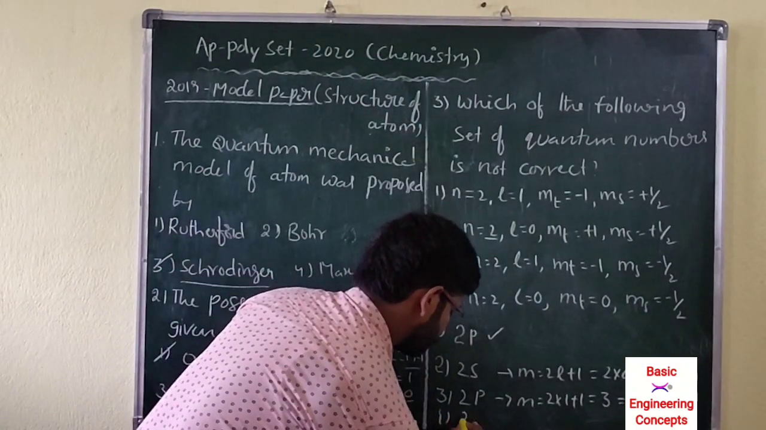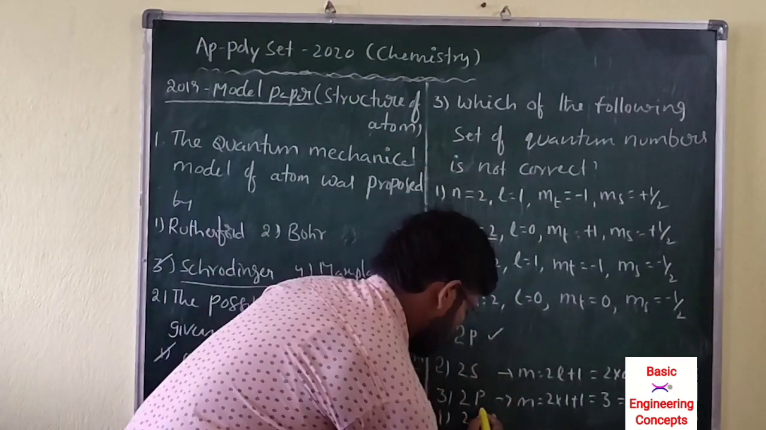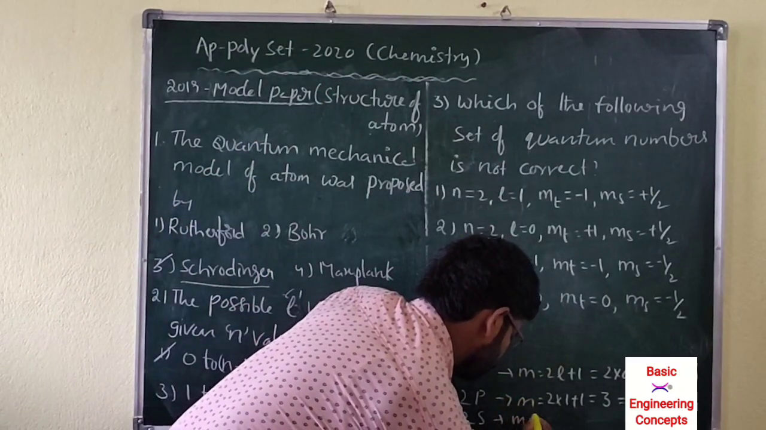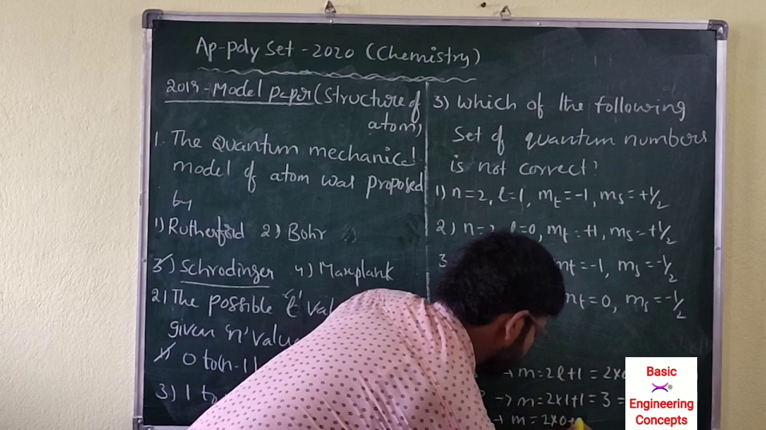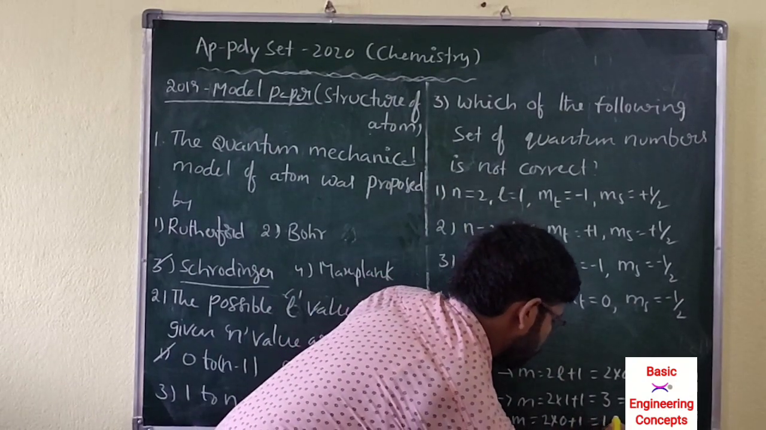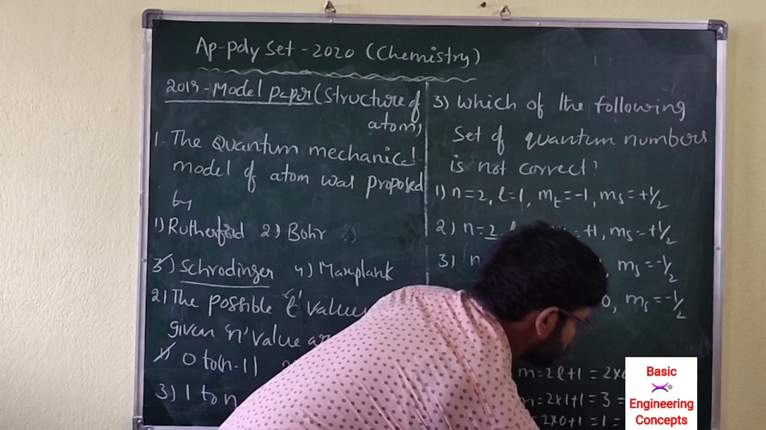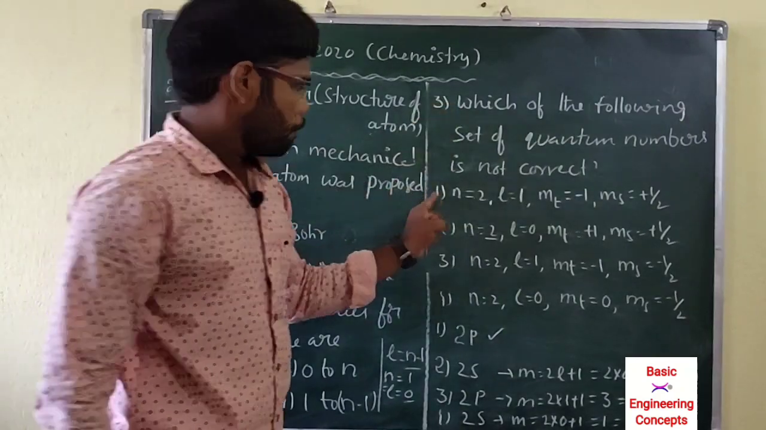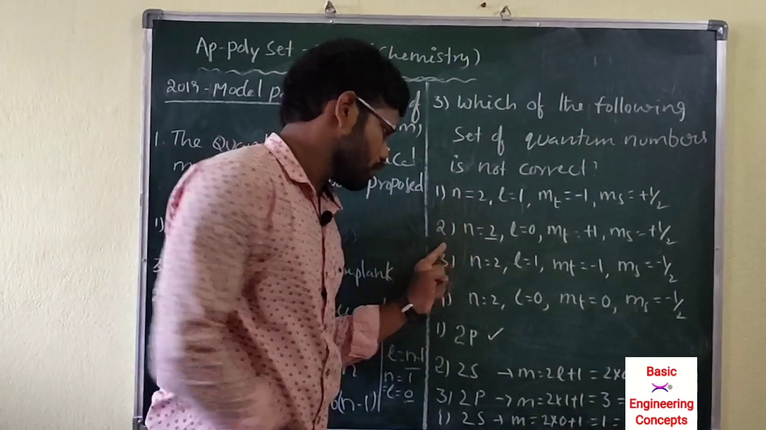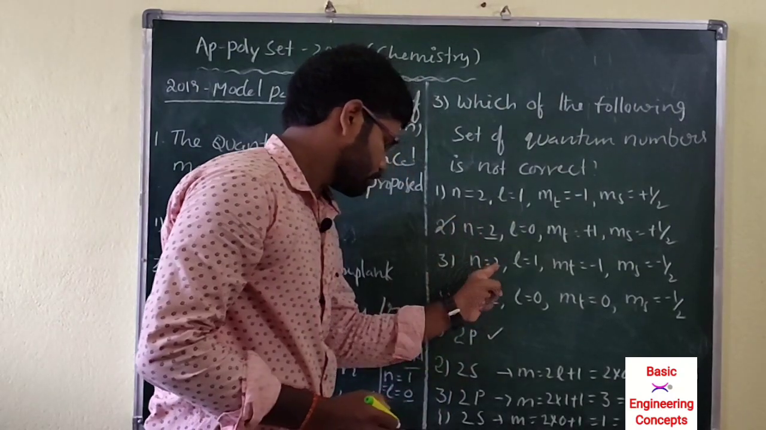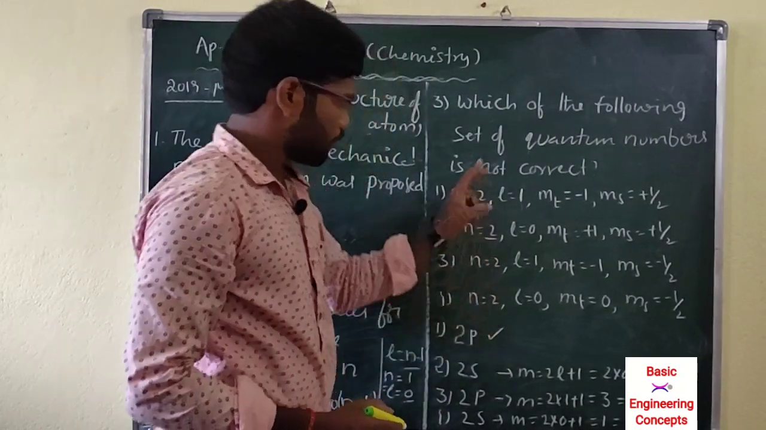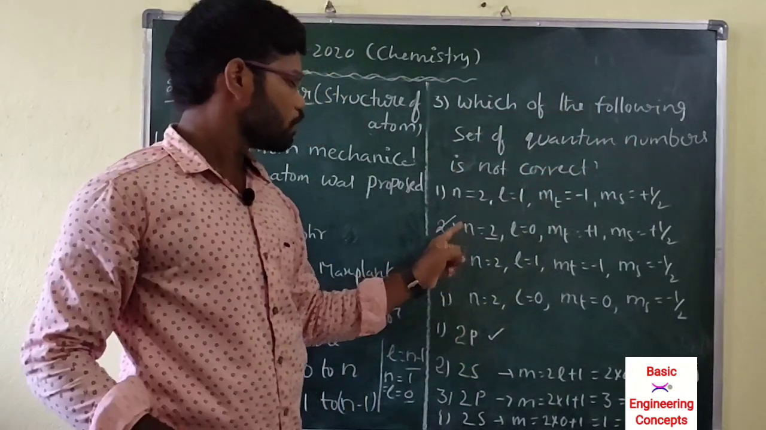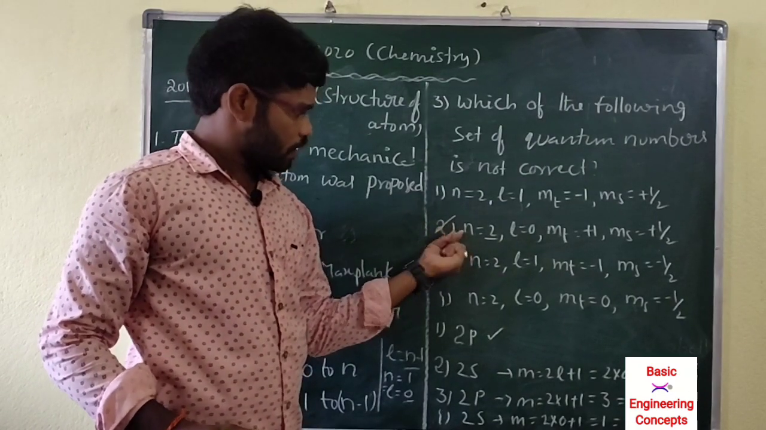Next, the fourth: n value 2, L value 0 means s orbital. So 2s. So m values 2 into 0 plus 1, so 1, that is 0. So it is also correct. So according to this question, the first option is correct, the second option is not correct, the third and fourth options are correct. But the question asks which set of quantum numbers is not correct, so the second answer is correct.